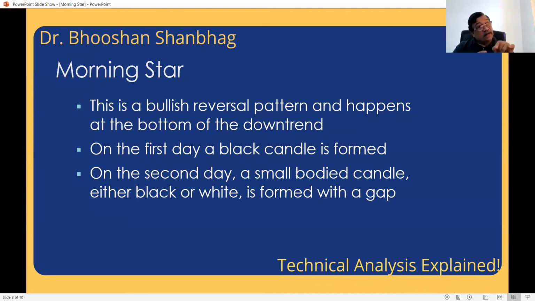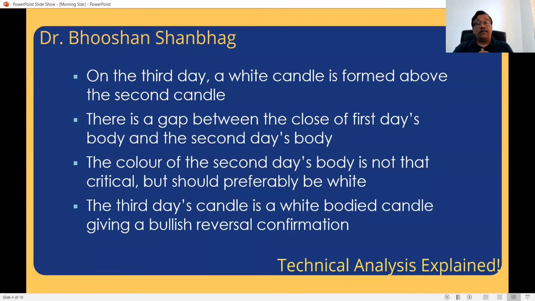So on the first day, there is a black candle because bearishness continued. Next day, there is a small-bodied candle which is formed below this black candle. The body should not overlap. That is the ideal; there are a lot of variations, but this is the ideal. Now, this lower small-bodied candle may be black, may be white, but a gap between the bodies is preferable. On the third day, you get a white candle, preferably above the body of the second candle. So there is a gap between the close of the first day and the body of the second day.